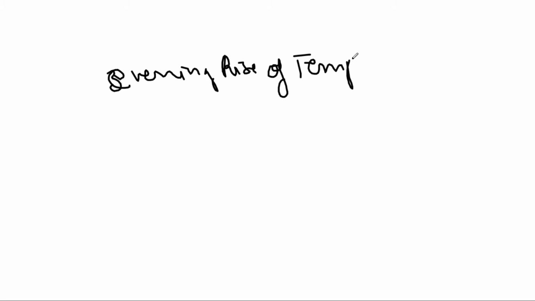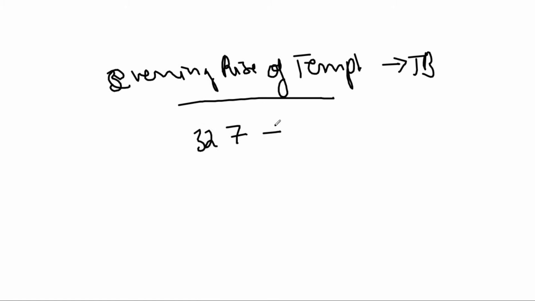If a person feels that he is having an evening rise of temperature, why do we say that? An evening rise of temperature is characteristically seen in TB. What does that mean? He does have a temperature over the day, but it will be only about 0.5 above the base, so he doesn't feel it because it's within normal limits, even though there is a rise.